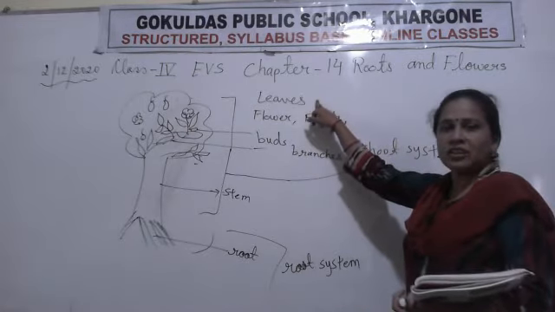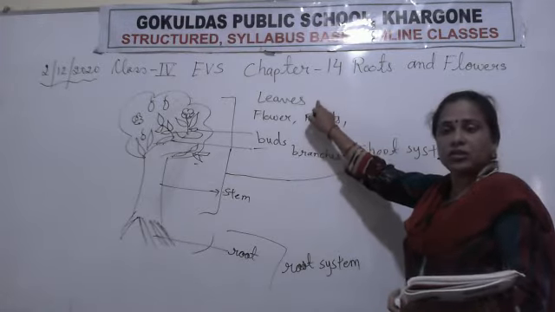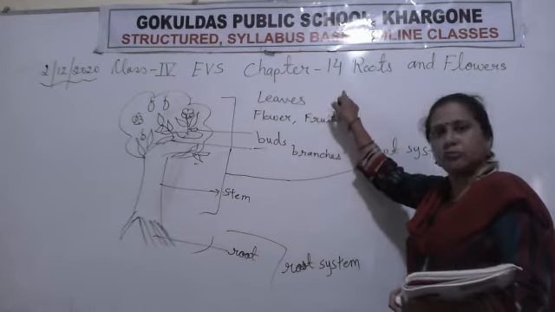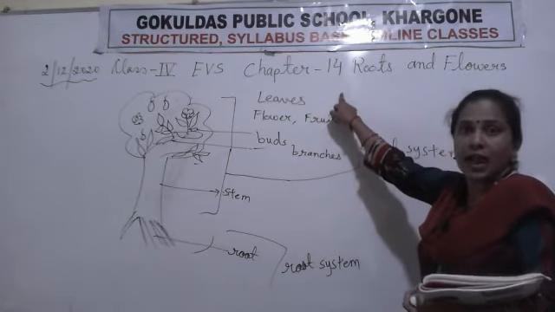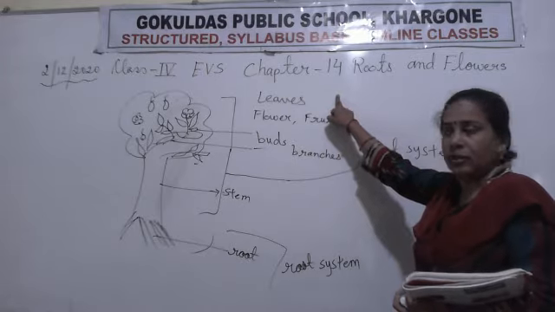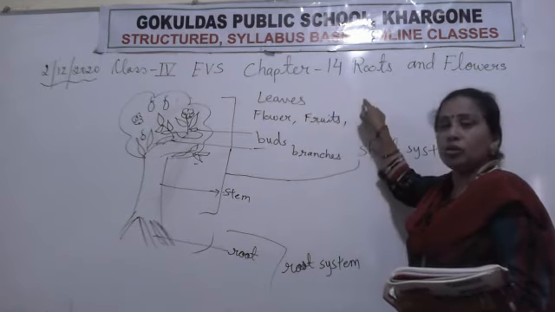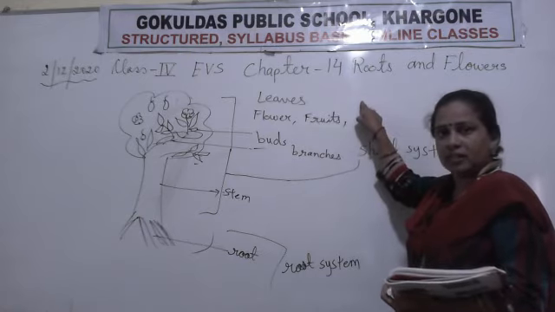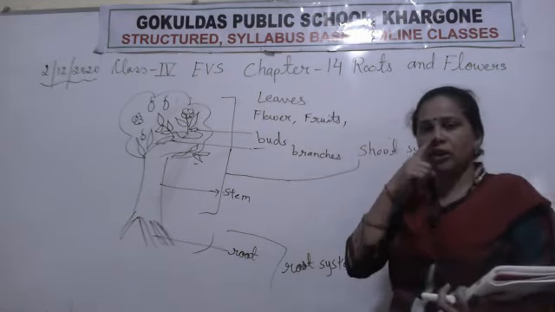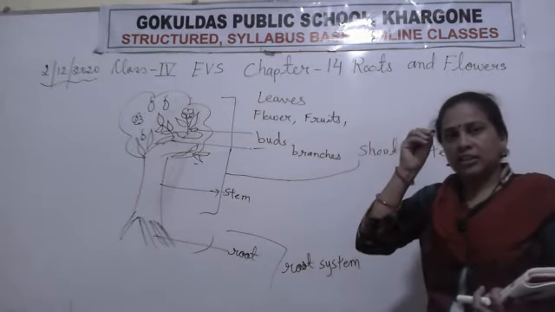Clear? Why do we say it? Because the leaves prepare the food for the plant and also help in breathing. Clear? This means it is the kitchen and it works like a nose of the plant. Human beings have one nose, but plants have so many noses because of the stomata.